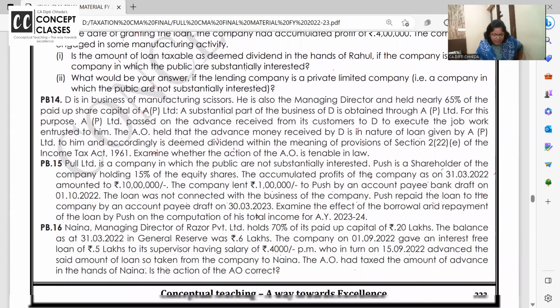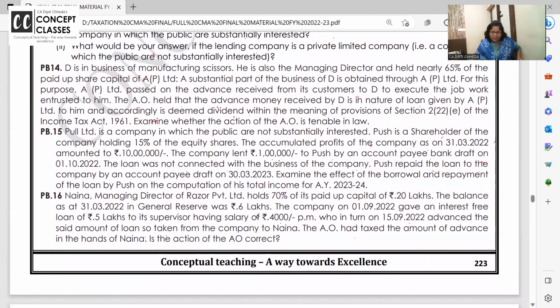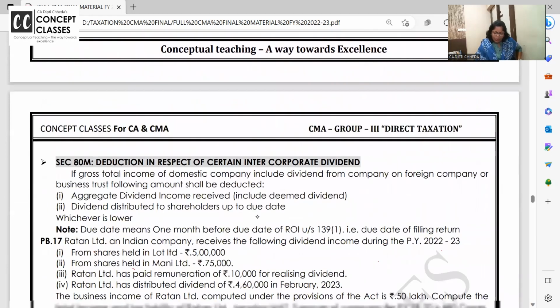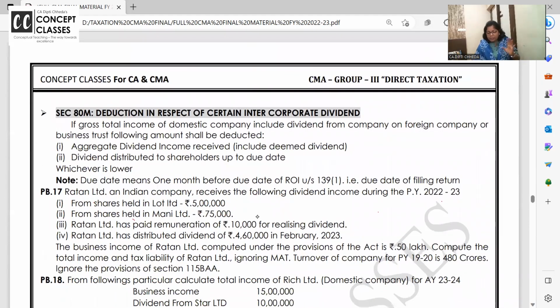For this regular class, we have solved so many kinds of problems. When I talk about deemed dividend, it should be clear that there is one deduction, which is given only in the case of companies. Now what is happening? Companies themselves are receiving the dividend and they are giving the dividend to shareholders, so the dividend is getting double taxed. So whatever aggregate dividend the companies have received and whatever dividend they have paid, whichever is lower, for that they can get the deduction.